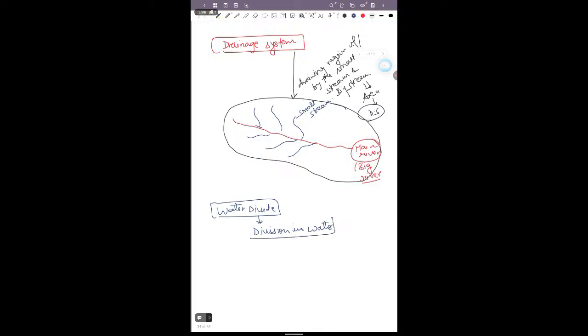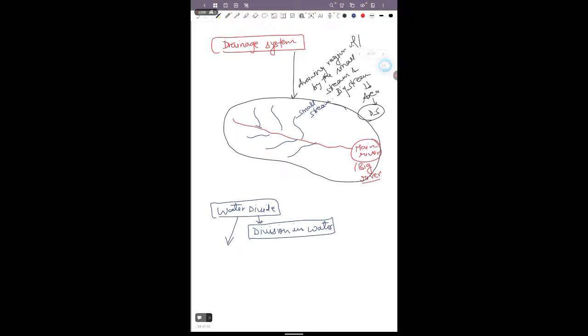It means that when a number of rivers flow, they get divided into different regions or different plains through the presence of a highland or upland, and that upland could be a mountain system or it could be plateaus, and that physical region that divides these rivers is the water divide.